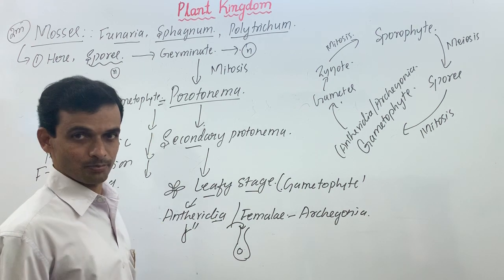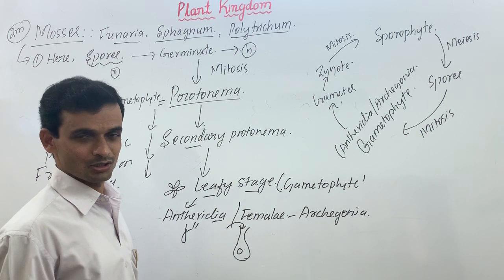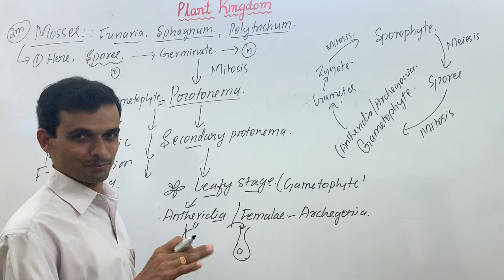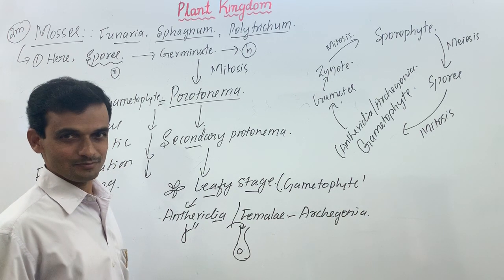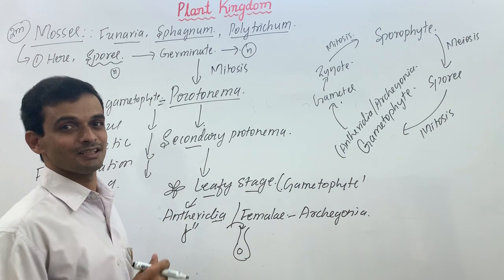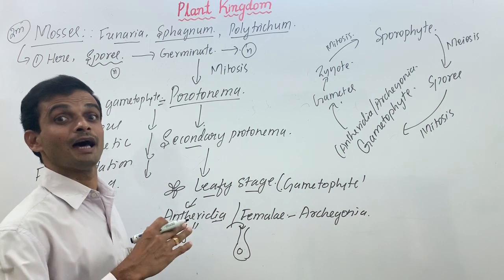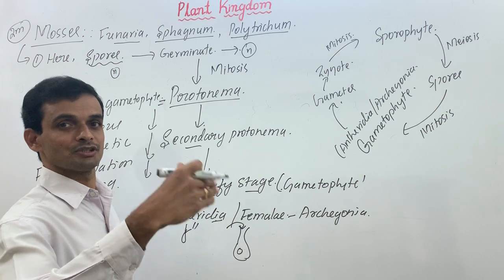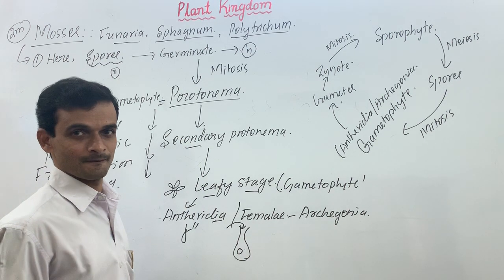So you can say avascular plants. They don't have a true shoot system and root system. There is no independent sporophytic stage. The sporophyte depends on the gametophyte. The reduced sporophytic stage depends on the gametophyte. Biflagellated sperms, flask-shaped archegonia. Then ecological significance. Mosses appear first, along with lichens, on any bare rock, open soil, open area. And other communities of plants and animals appear slowly after some time. The first community will be like this only, bryophytes.